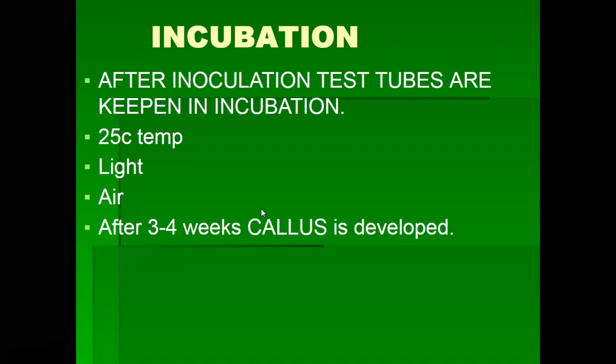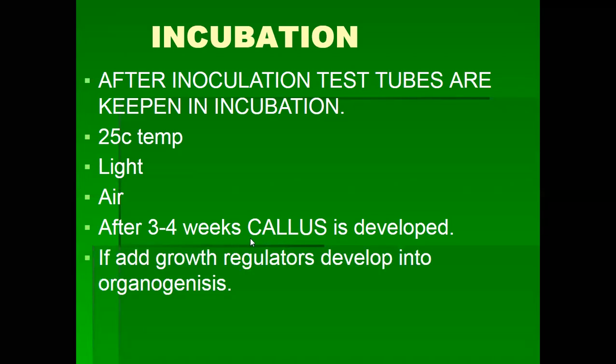After 3 to 4 weeks, the explant utilizes the nutrient medium and develops into callus. Callus is a mass of cells. When callus has developed from the explant, we add growth hormones, growth regulators, to the callus, and it develops into organogenesis. Organogenesis means it develops into root system and shoot system.